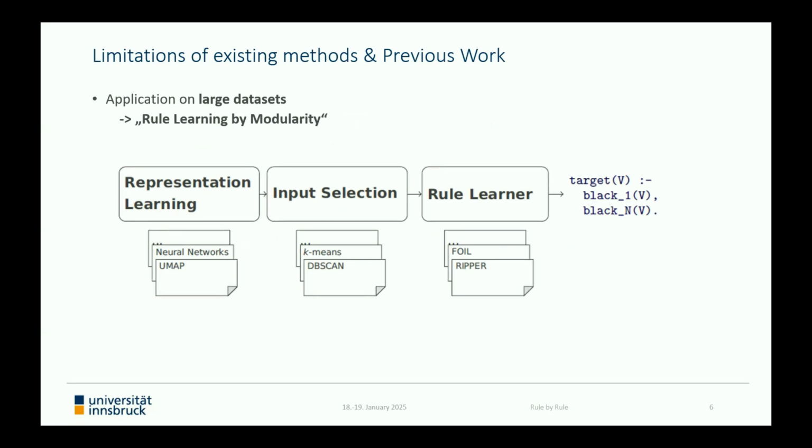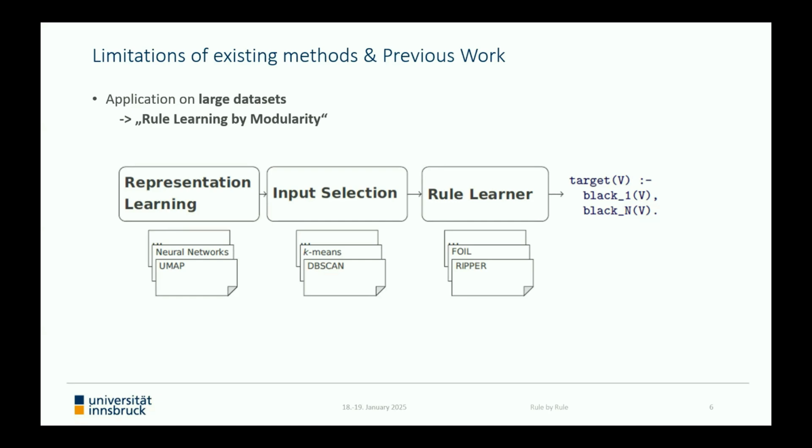So as a first step towards the application of explainable methods in the company, we investigated this problem in detail and introduced a modular approach, making it possible to apply common rule learning methods such as FOIL and RIPPER, for instance, in reasonable time on very large datasets. Basically, the approach consists of 3 independent phases, as depicted on this slide here, but the crucial one is the phase here in the middle, the input selection.